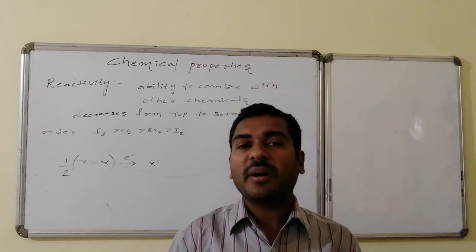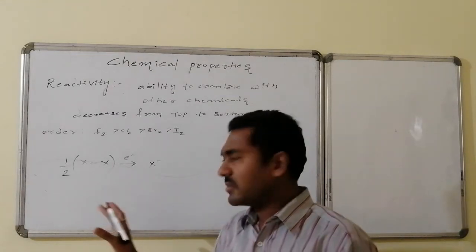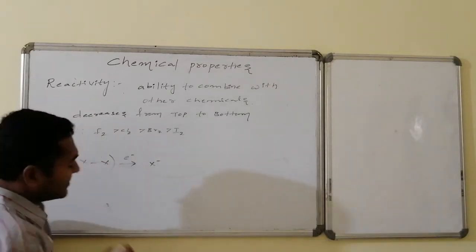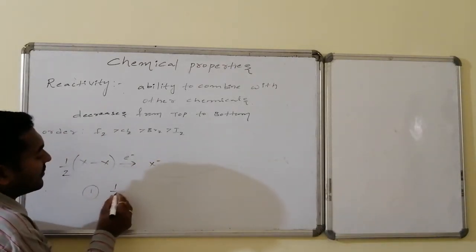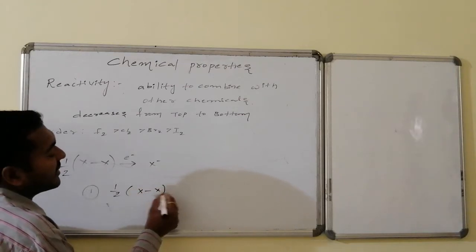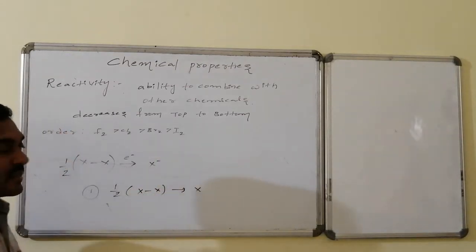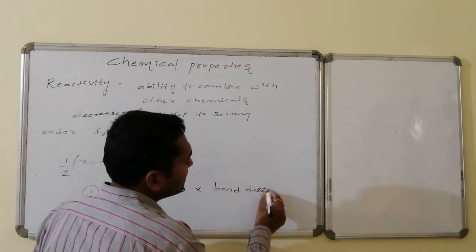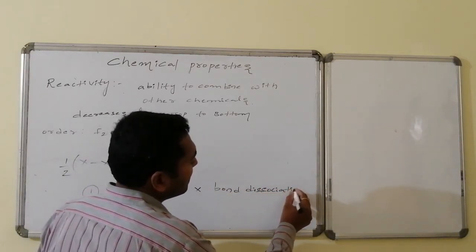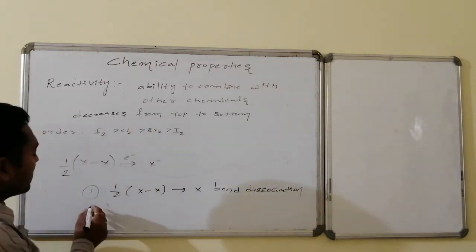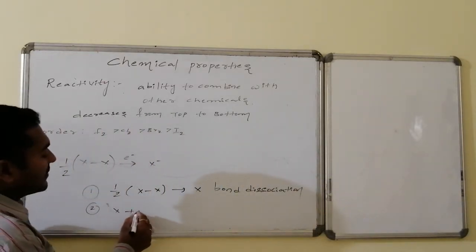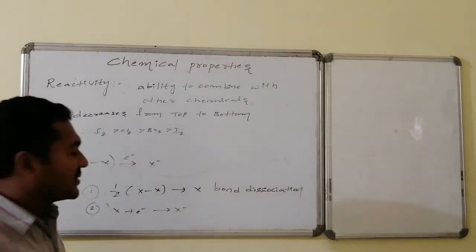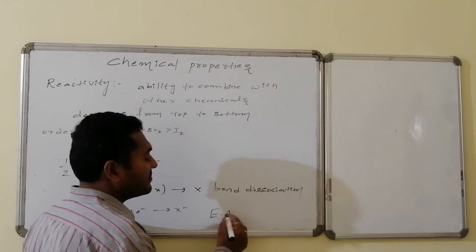Let us go for the bond dissociation energy first. First of all, what is going to be happening? Here it is having two parts. Part one is half of the molecule we are taking, that will be converted to atom. This is known as bond dissociation. Whereas the second reaction involved in this is X after taking electron it is converted to X minus, that is halide ion. This is said to be electron affinity.